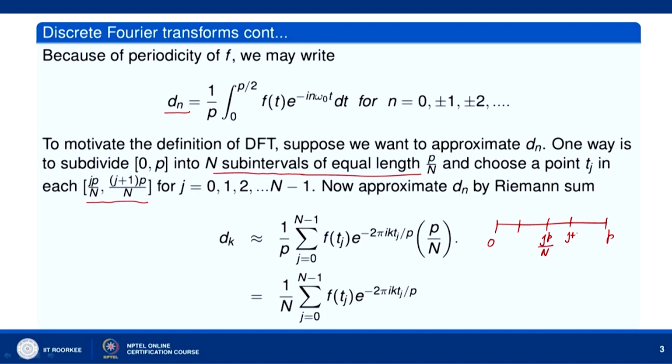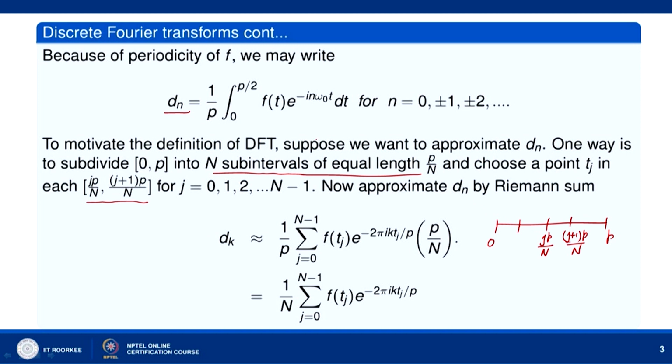The length of each subinterval is p by n.